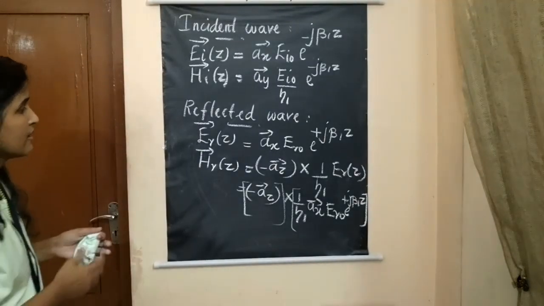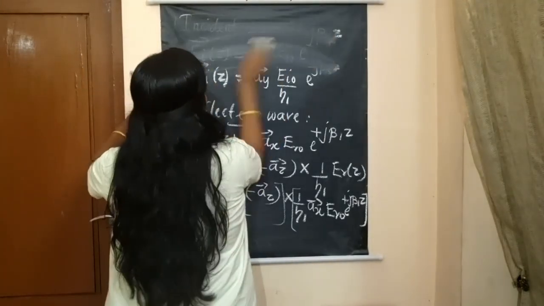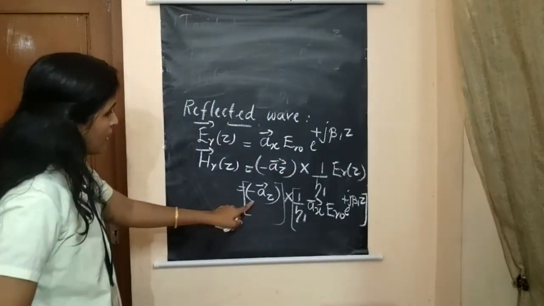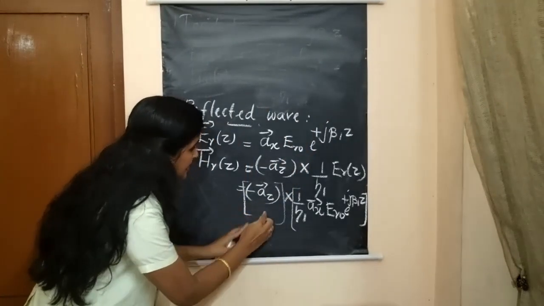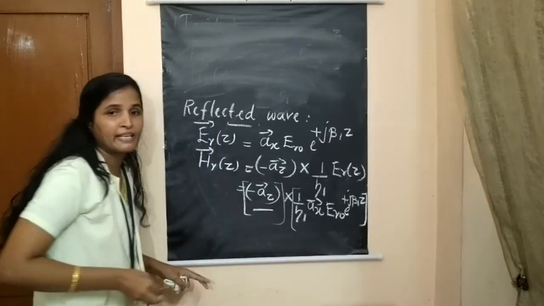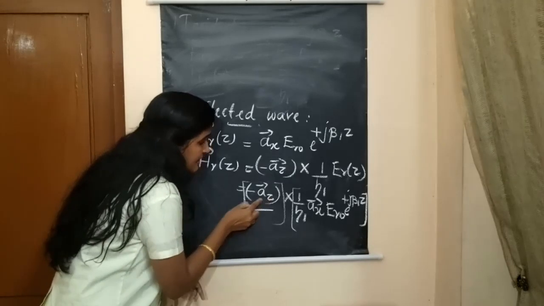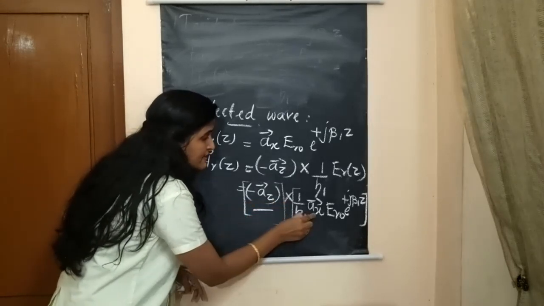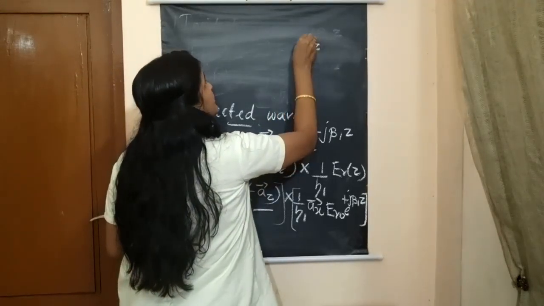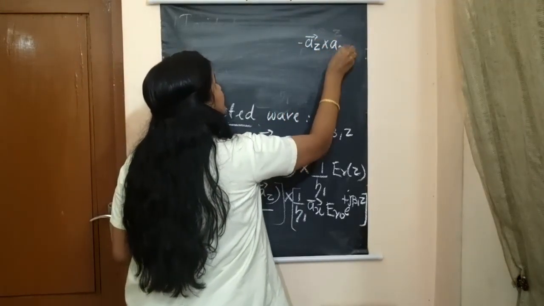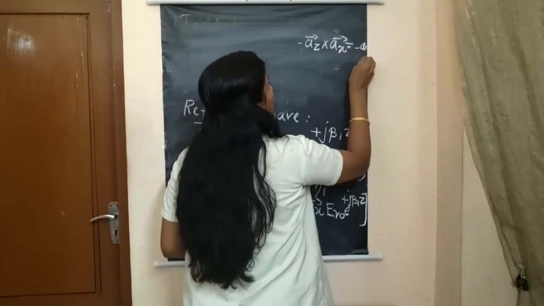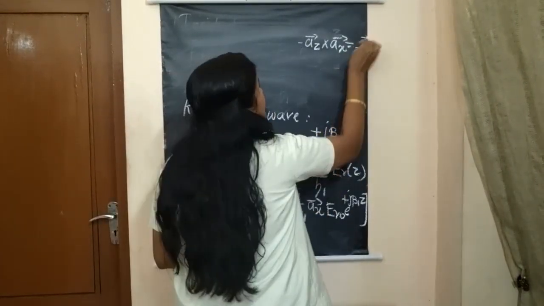Okay. Now just take the cross product of these base vectors, that is minus a z cross a x. When we cross minus a z into a x, what we get is minus a y.